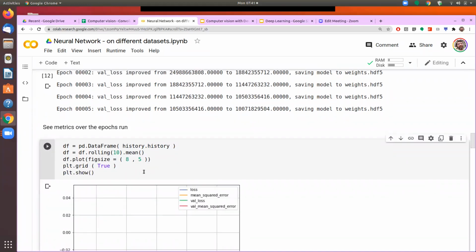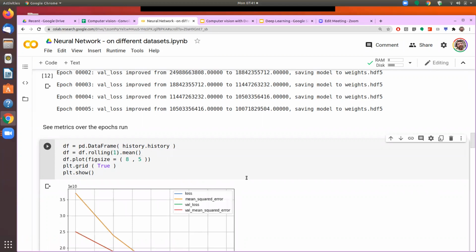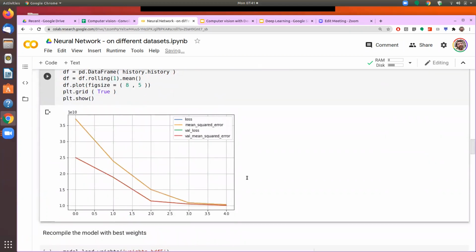So you see that over the 5 epochs, the loss has been decreasing. The first one is on the training data set and the second one is on the test data set. So in both cases, it goes on decreasing.